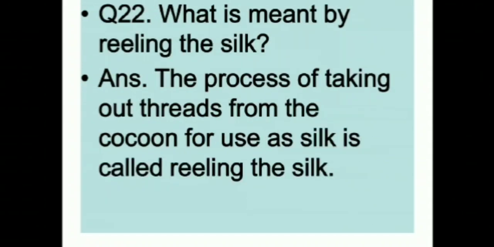What is meant by reeling the silk? The process of taking out threads from the cocoon for use as silk is called reeling the silk. So please take down this definition of reeling the silk. It is taking out threads from the cocoon, which can be used to make silk. That is called the reeling of the silk.